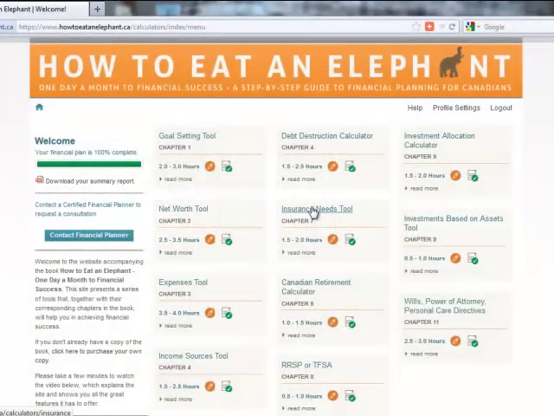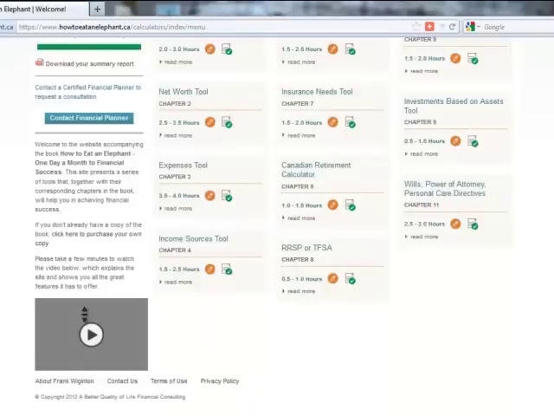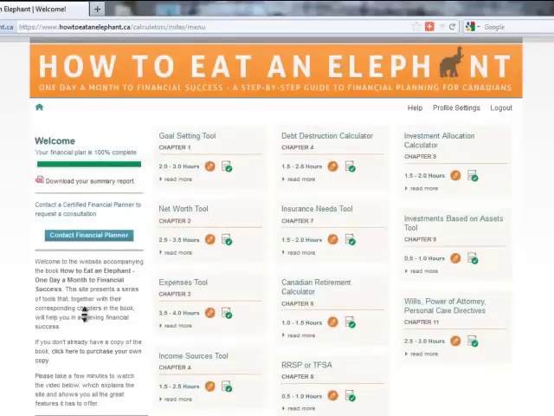So that about wraps up all the different features and functionality that we have in this site. I do encourage you to stick with it and move through the tools in the same order that the book does, and share your thoughts and opinions with us by clicking on the Contact Us button below. If you have any feedback you'd like to give us to improve the site, we're all ears. If you just think that the site is a wonderful, great, fantastic thing, I encourage you to share it with as many people as possible to help them improve their overall financial situation.